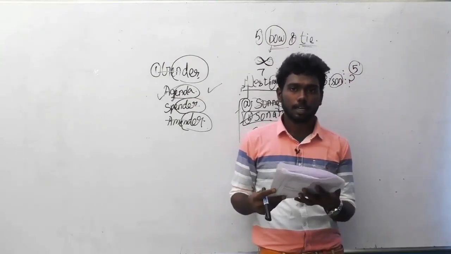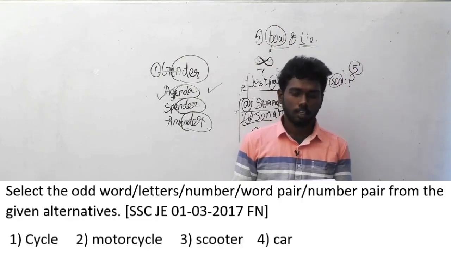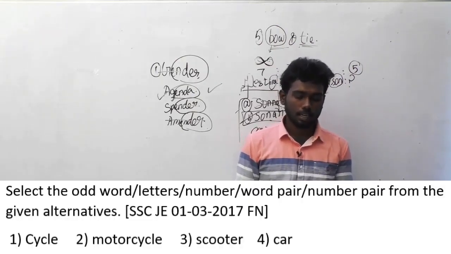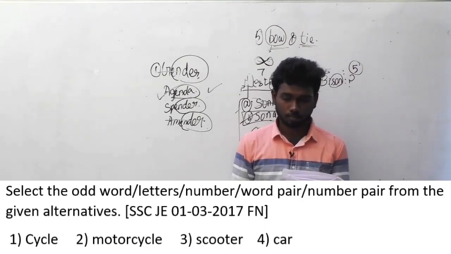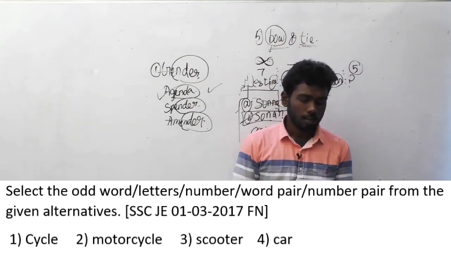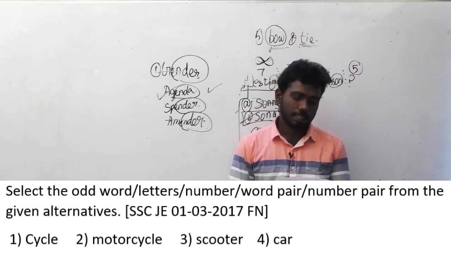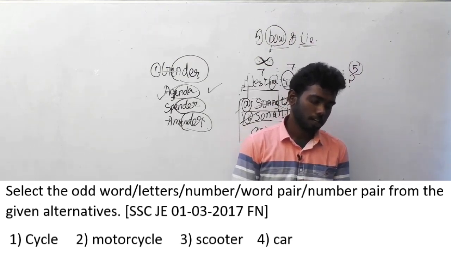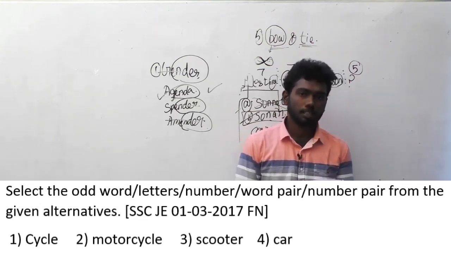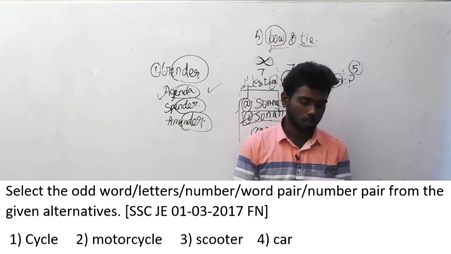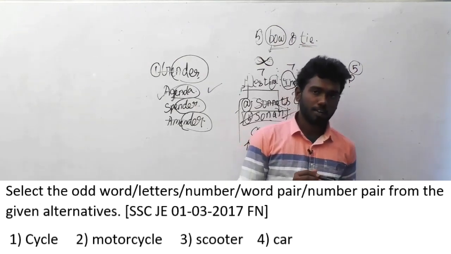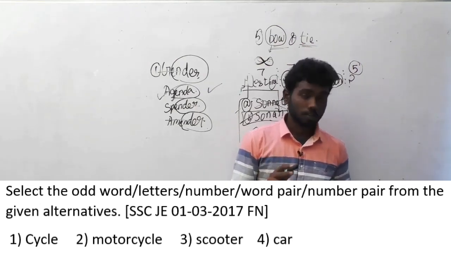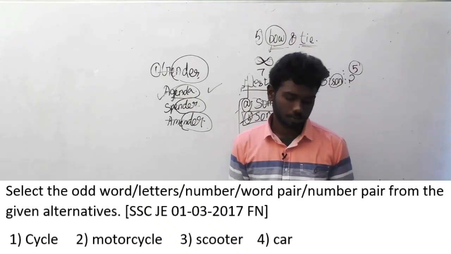Question number 96. This question was asked in the 1 March 2017 fourth-round session. Let me read out the question first. Select the odd word or letter or number or word pair or number pair from the given alternatives. The first option is cycle. The second option is motorcycle. Third option is car, and fourth option is scooter.